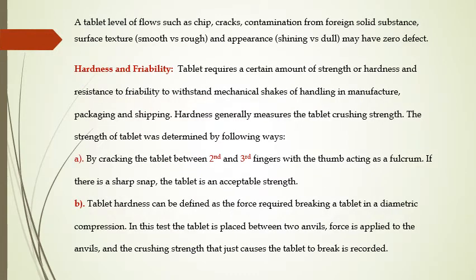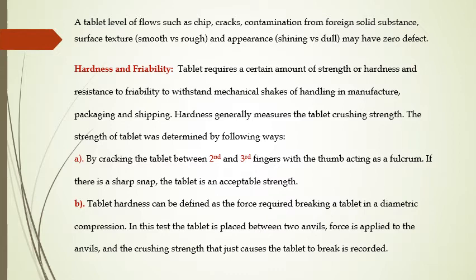A tablet's level of flaws, such as a chip, crack, contamination with foreign solid substance, surface texture smooth or rough, and appearance shining or dull, may have zero defect. As we earlier discussed tablet defects, here the organoleptic property covers all the defects of a tablet during manufacturing. These are cracking, lamination, chipping, sticking, binding, mottling, etc. All the defects we include in the organoleptic property. So evaluate the tablets as per the criteria of tablet defects.